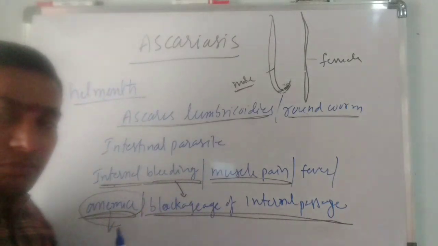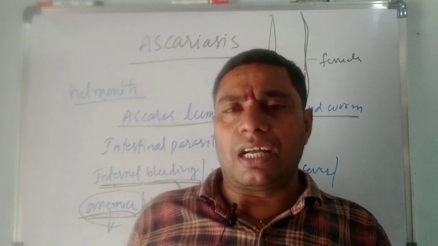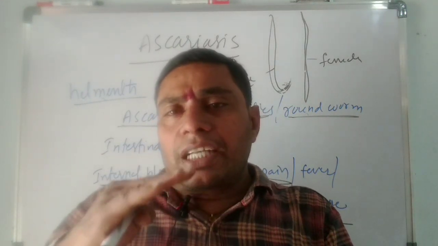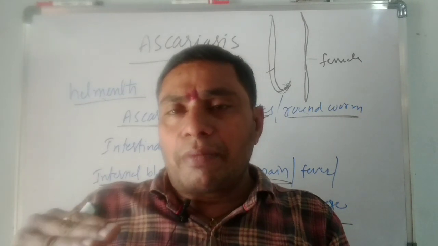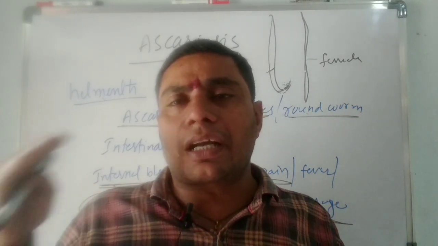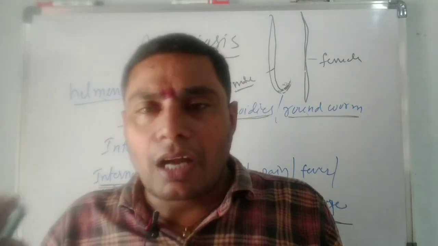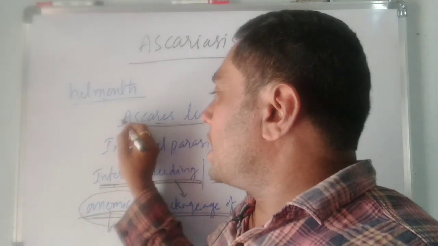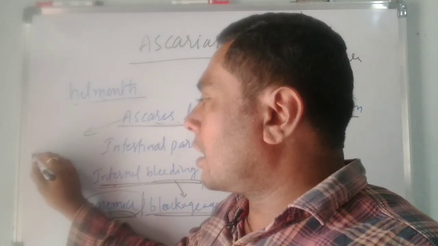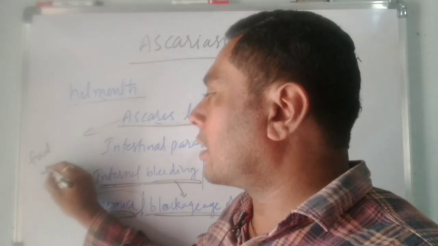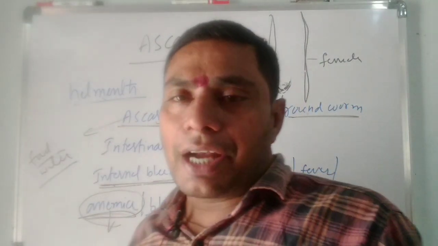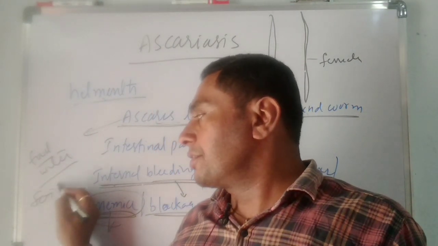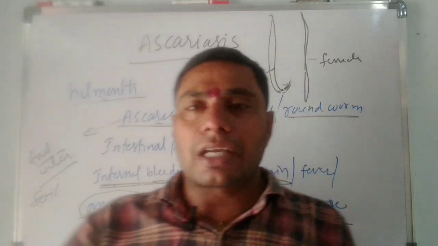And how is Ascaris lumbricoides transmitted? The infection or transmission is through contaminated food and water. Ascaris is transmitted through contaminated food and water, and sometimes through the soil also. This is ascariasis.